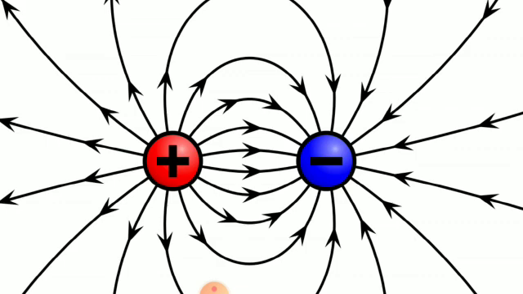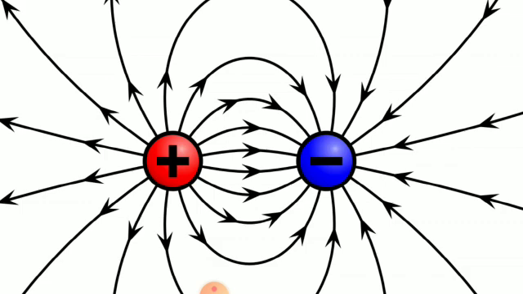So we see that the same kind of charges repel each other, and opposite kinds of charges attract each other, and it makes a strong force. They come and they combine. We have learned this in our previous classes also. Here you can see that opposite charges are attracting each other, and the lines of attraction, the electric field lines, you can see here.